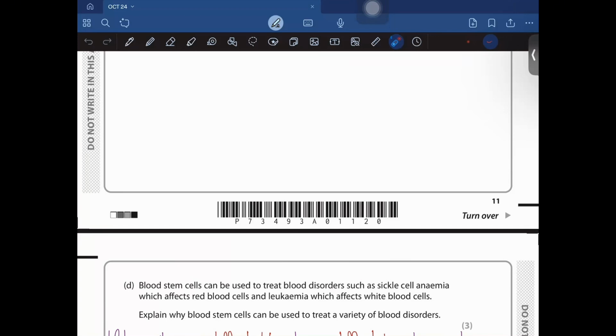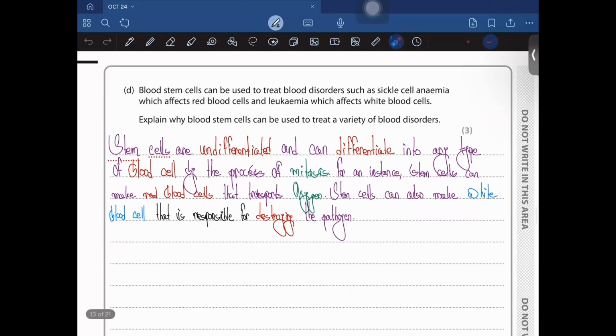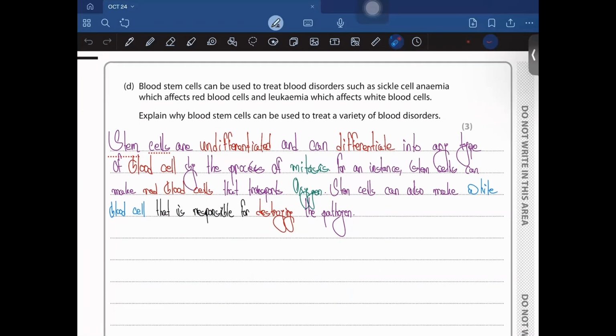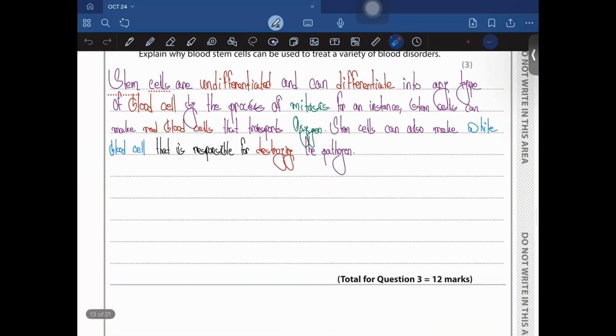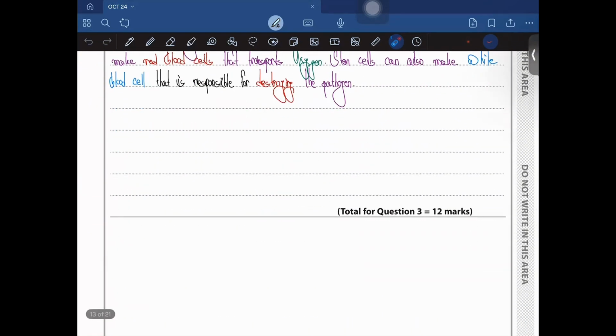It could differentiate into red blood cells that would allow the blood to carry oxygen, and it could also divide into white blood cells that would result in an immune response. So that's what I have written over here. Stem cells are undifferentiated and could differentiate into any types of blood cell by the process of mitosis. For instance, stem cells can make red blood cells that transport oxygen. Stem cells can also make white blood cells that are responsible for destroying pathogens. Moving on to question number 4.